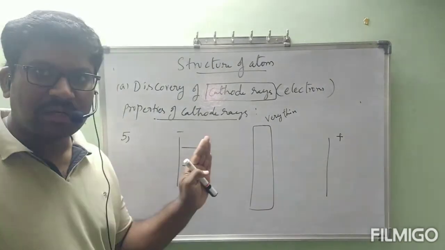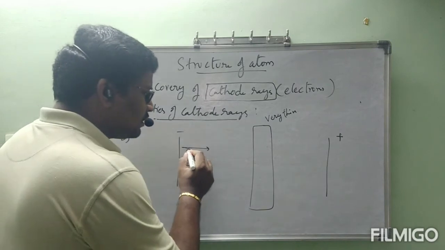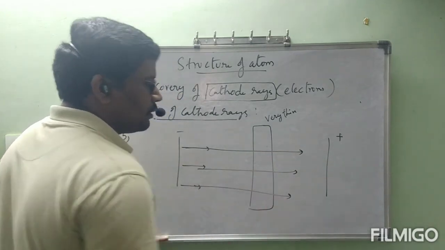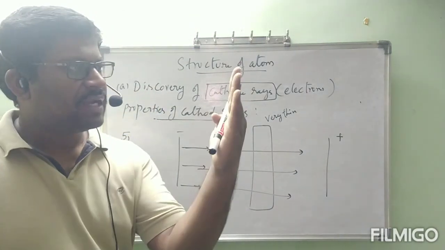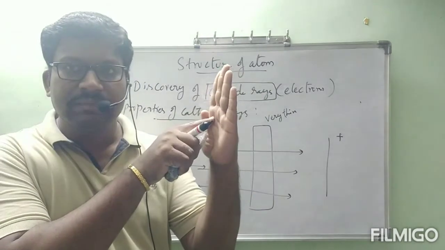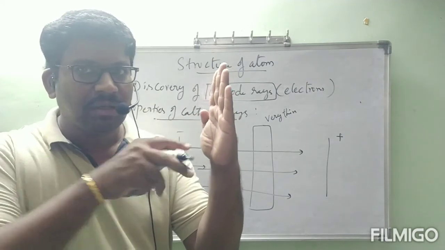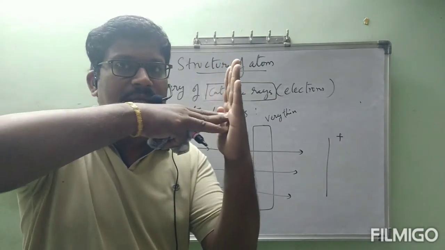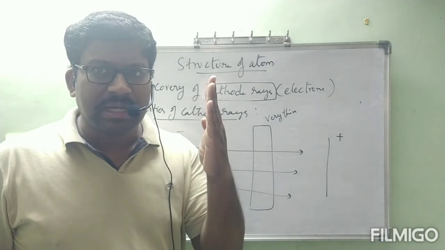In the path of cathode rays, if you keep very thin metal foil, these cathode rays penetrate through the metal foil. We will say they pass through the metal foil. Actually, metal foil is like this, without any holes. Metal foil does not contain any hole. It is very thin. Through this metal foil without any hole, these cathode rays are able to pass. That process is called penetration.